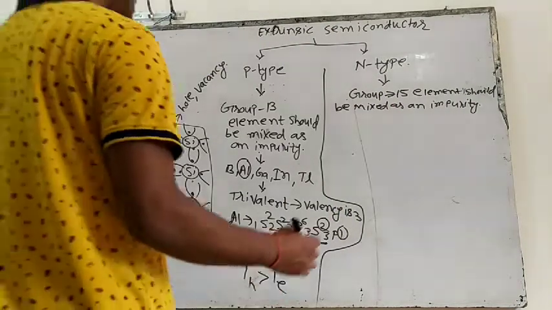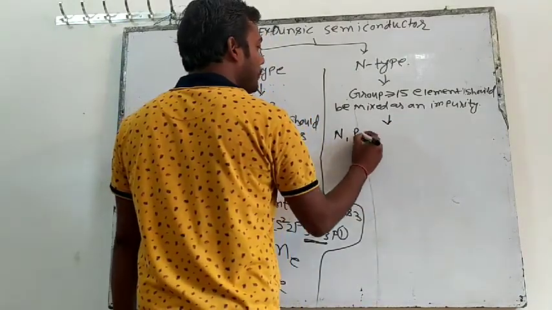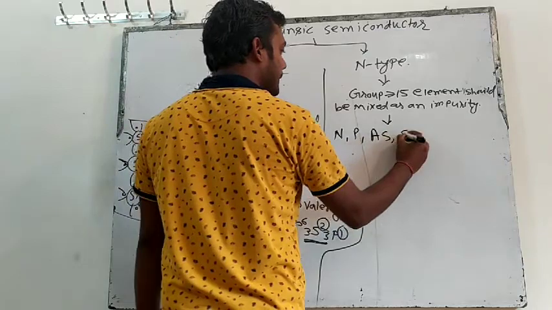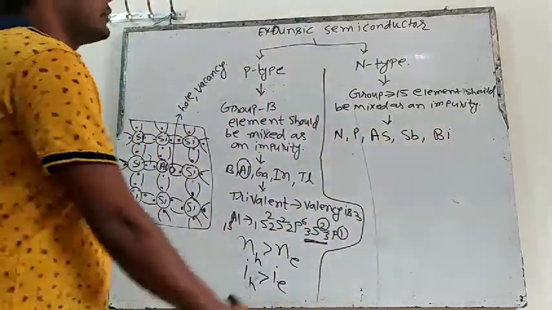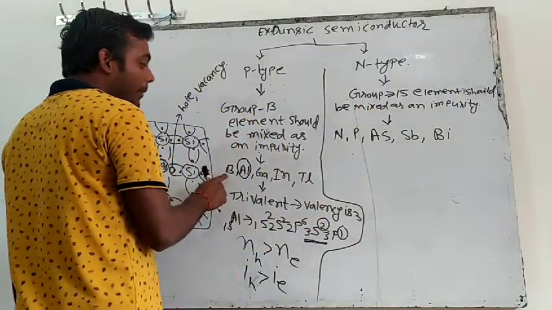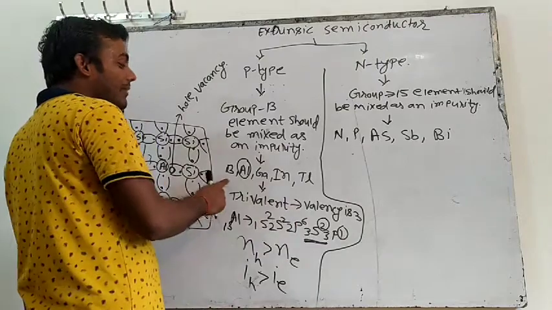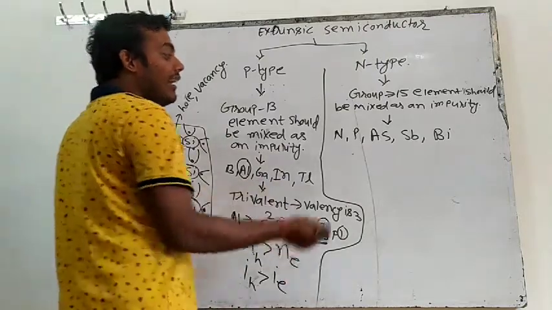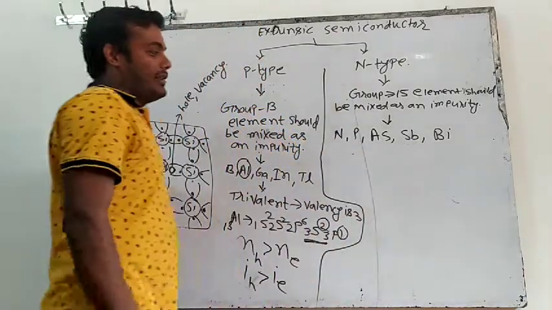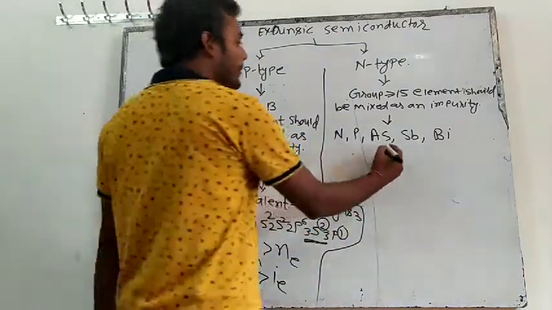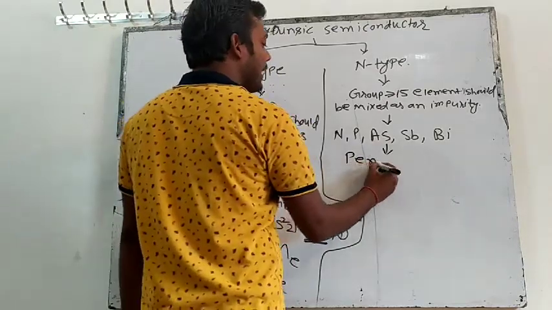Group 15 elements means which? Nitrogen, phosphorus, arsenic, antimony, bismuth. You can memorize the order with a mnemonic. So group 15 elements are pentavalent.